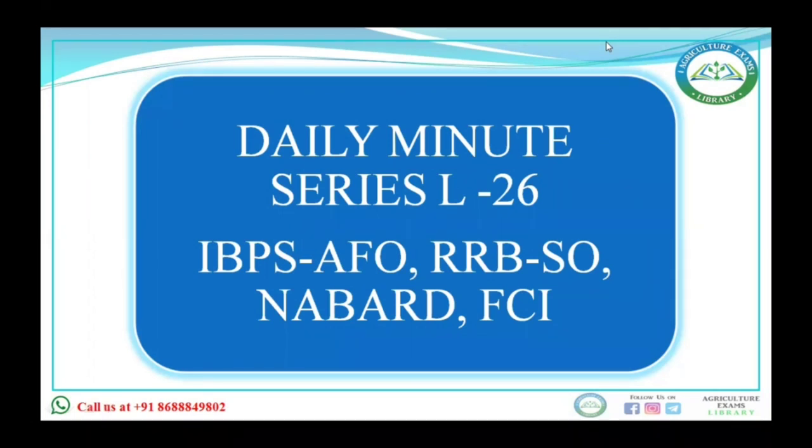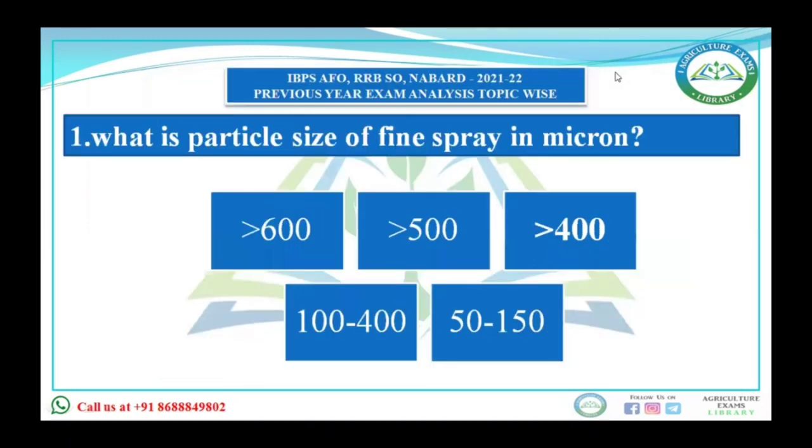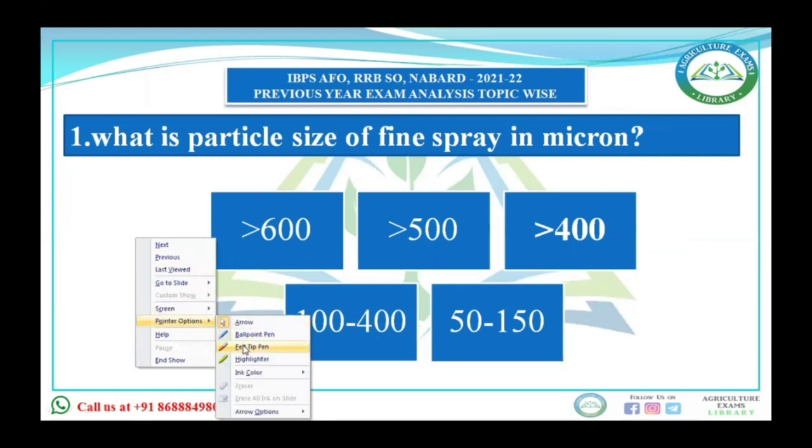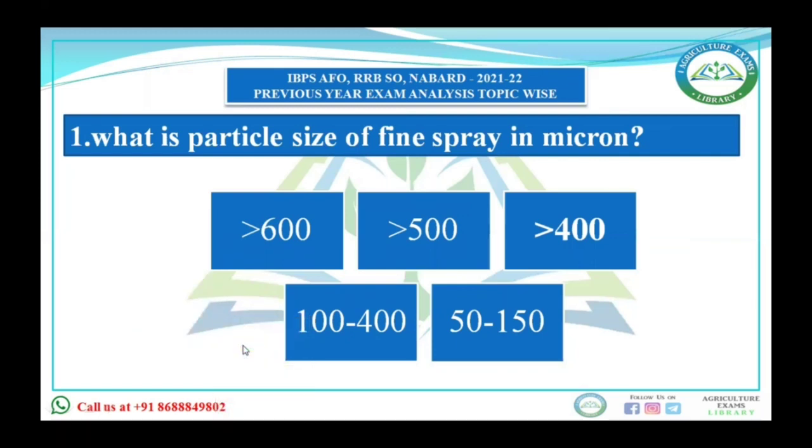Today we'll see a few questions from the herbicide sections. Our first question is, what is the particle size of fine spray in micron? It is asked in micron. The options are: greater than 600 micron, greater than 500 micron, greater than 400 micron, 100 to 400 micron, or 50 to 150 micron.